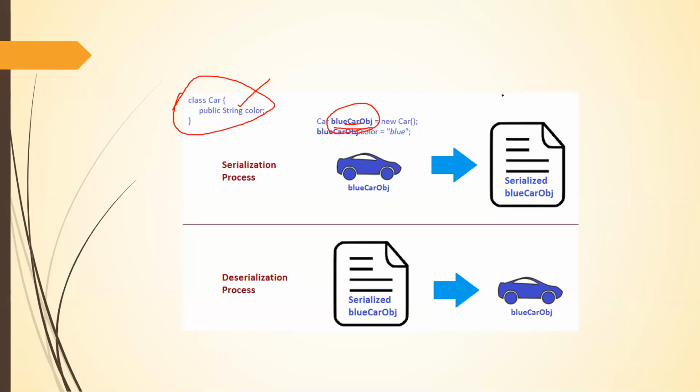But when you do serialization, you can save your blue car. You can save your blue car when you do serialization. You call it a serialized object. The state of the blue car is saved. And in deserialization, this saved serialized blue car, you can get it back as this particular blue car object. The state of your object will be saved.